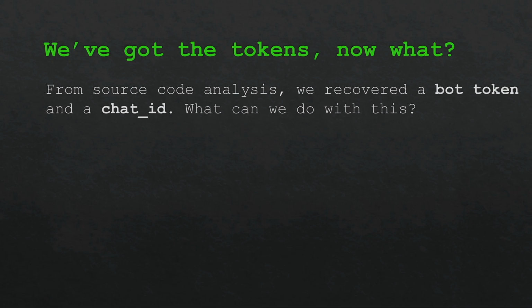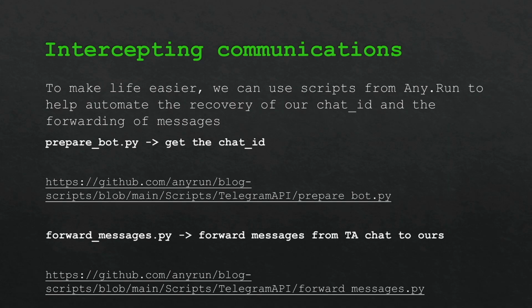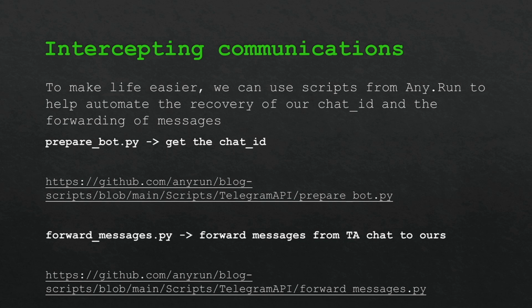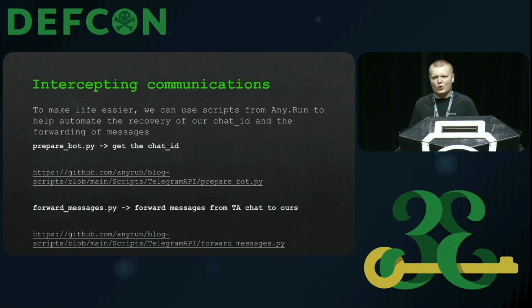So now what? We've got the token, we've got the chat ID. If you recall, there was that forward message API. And we can use some scripts to help us basically intercept and copy the whole entire Telegram chat, compromise their C2 channel and take a copy of it. We can do that using scripts developed by Anyron, or just using the API functions in curl. That's a hassle, that's fiddly. Anyron have developed some awesome scripts, so we can use the prepare bot script to get the chat ID.